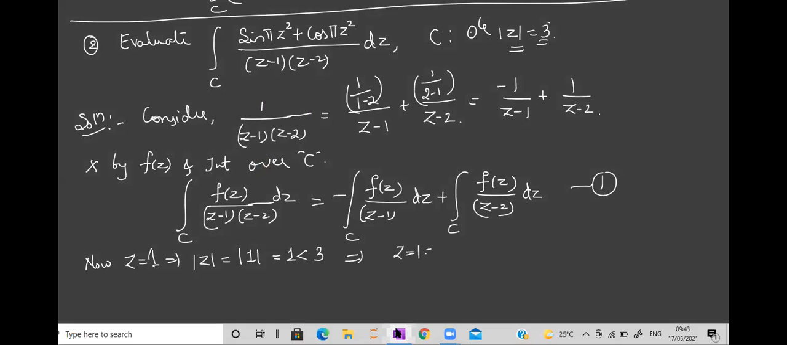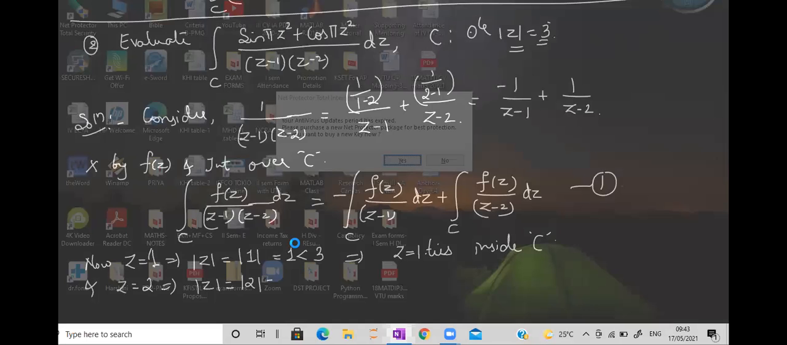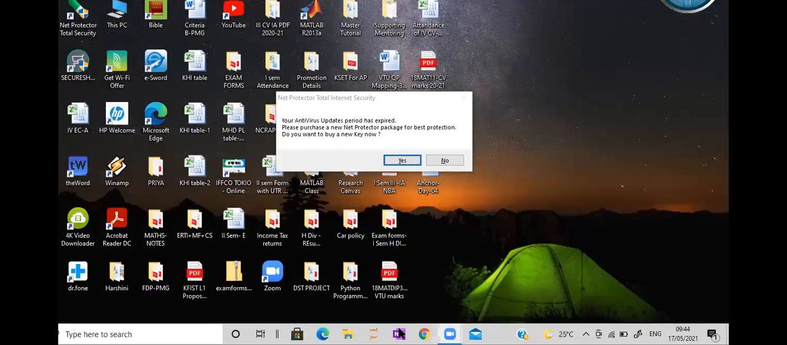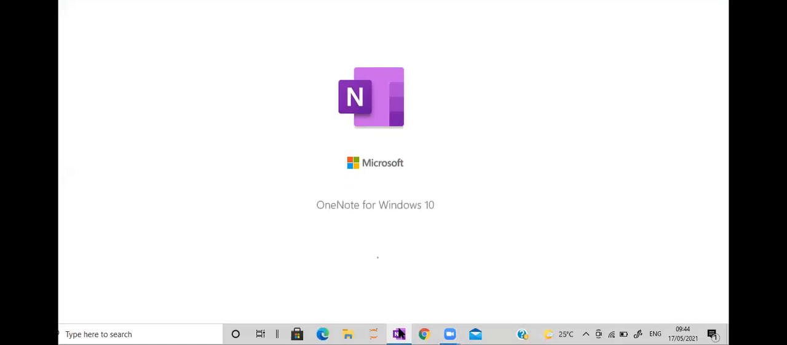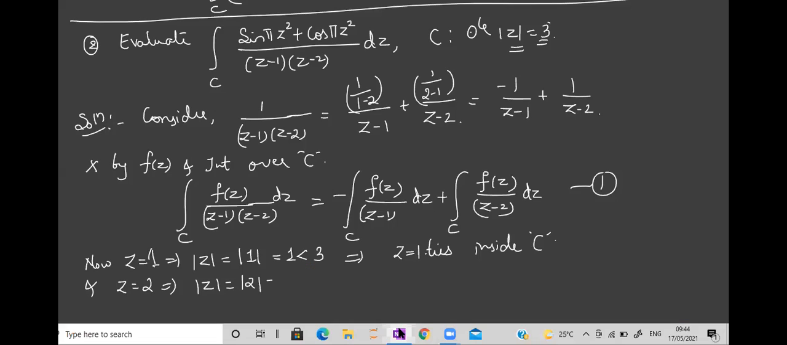What this implies? z equal to 1 lies inside the circle, inside C. Similarly, can you guess what should happen for 2? Is 2 inside or outside? Again, it is inside. Because the circle has radius 3, the points z equal to 1 and 2 will be inside that. If I have a point z equal to 4, that point will be outside. So z equal to 2 lies inside C.